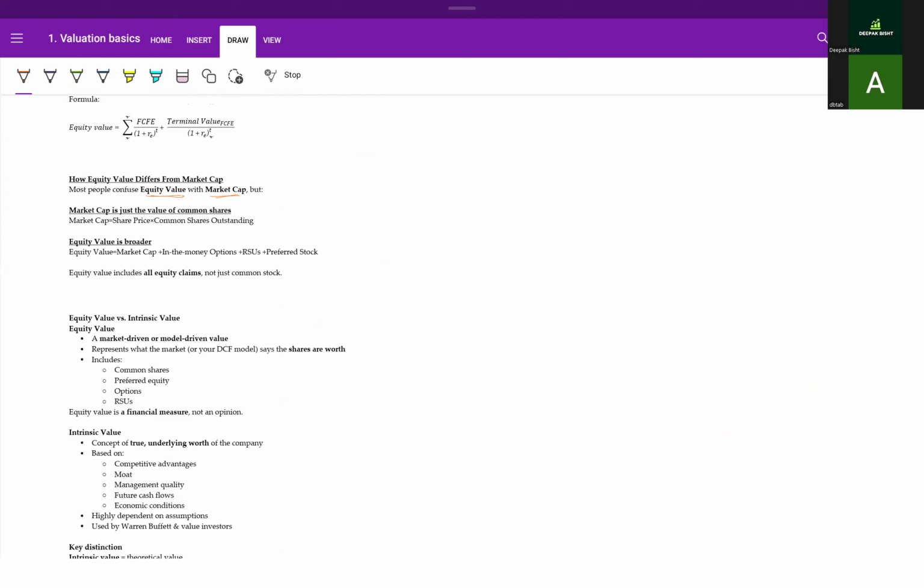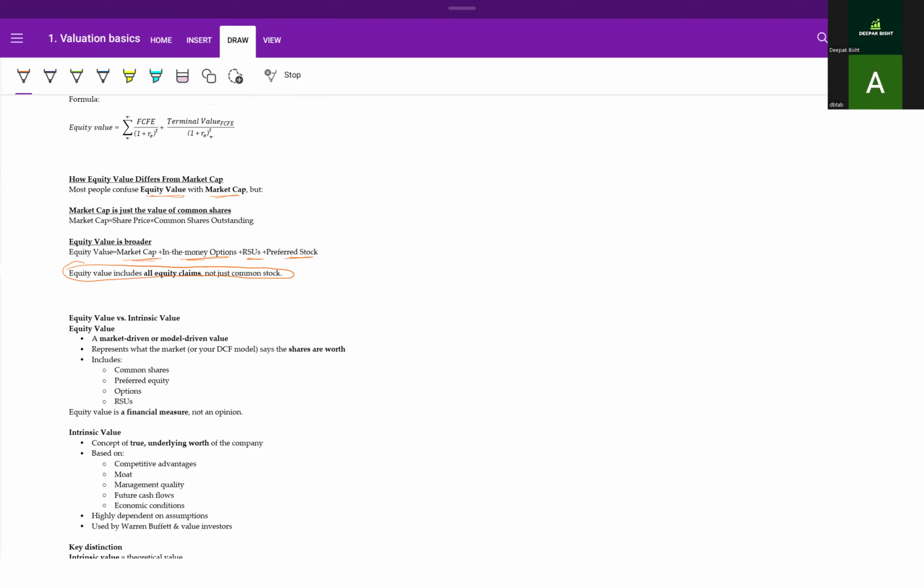So equity value is actually market cap and in the money options plus restricted stock options and the preferred stocks. And equity value includes all equity claims, not just common stocks. Just remember this. Equity value is a broader concept and it includes all equity claims, not just common stocks.